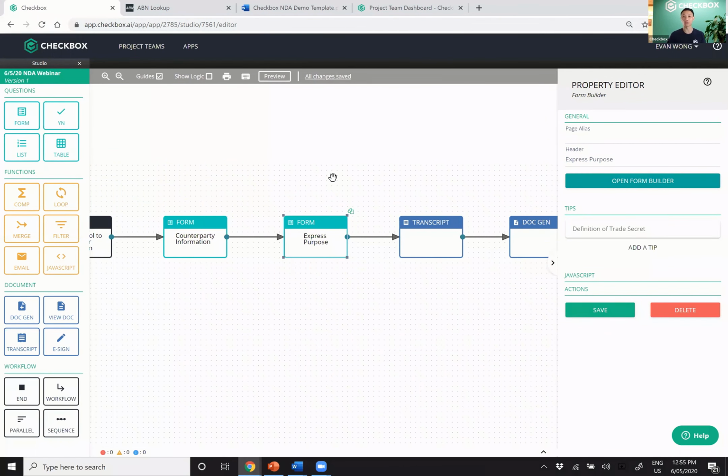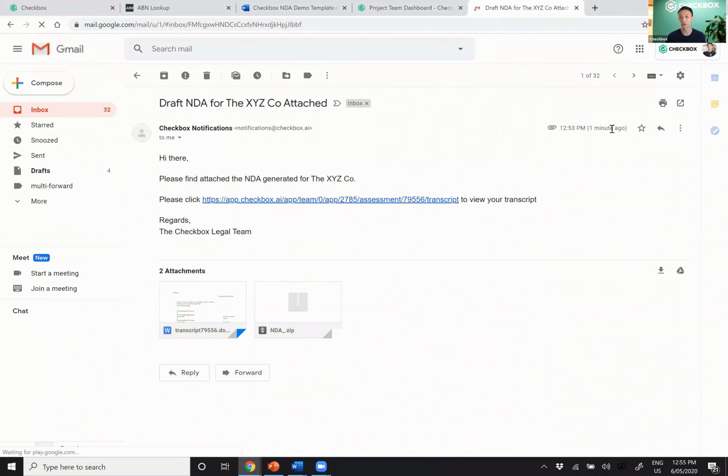Oh, and one more thing, of course, I should show you the email that was fired off. So let me just pull in my inbox without exposing all of my other emails. Okay, and I'll just pull it in here. And you can see here, 1 minute ago, I received from Checkbox: draft NDA for the XYZ company attached. Hi there, please find the attached NDA generated for the XYZ company.